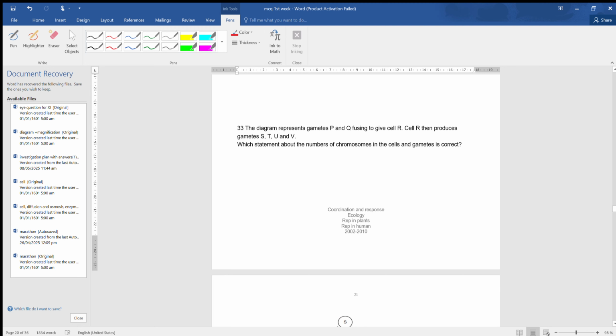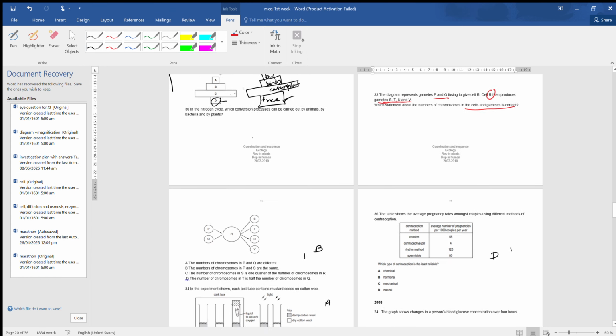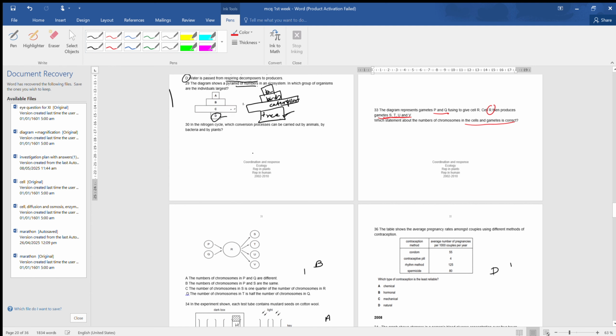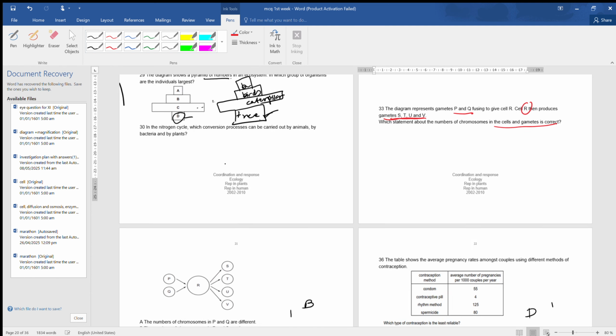Now, the diagram represents gametes P and Q fusing to give cell R. Cell R then produces gametes S, T, U, and V. So that means S, T, U, and V are also gametes, and P and Q are also gametes. Which statement about the number of chromosomes in the cells and gametes is correct? So the number of chromosomes in P and Q are different.